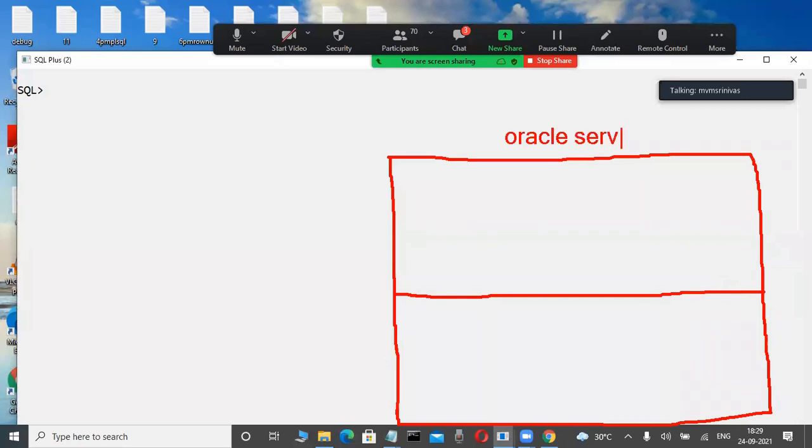SQL Server software, DB2, I'm installing. For example, now two parts are created. Here, this is a bottom part. In this bottom part, some files are there. This is the original database, actually, the hard disk only. Here, some files are automatically created. That is the hard disk. In a hard disk only, some files are automatically created.